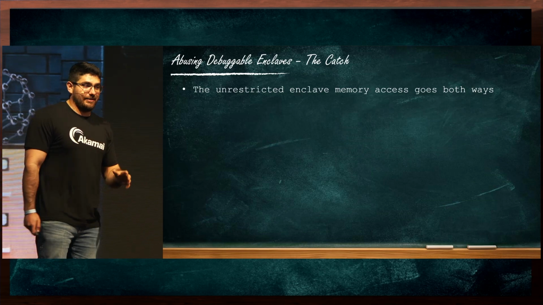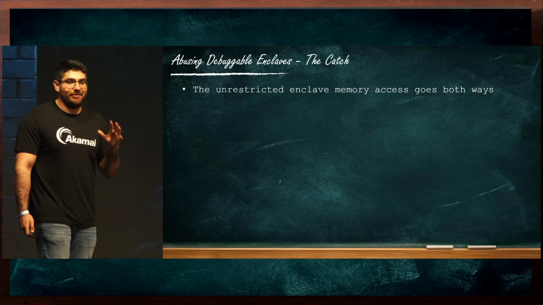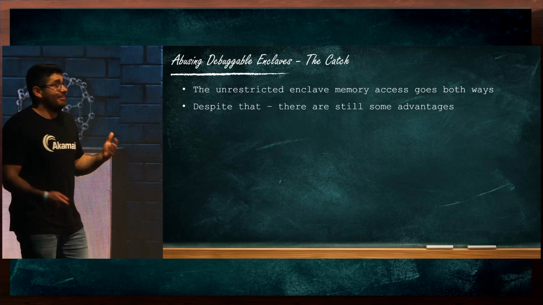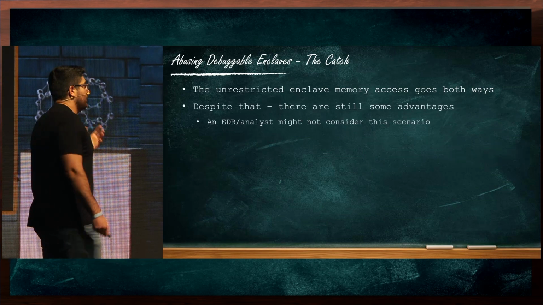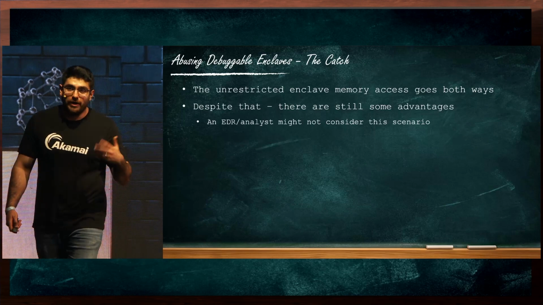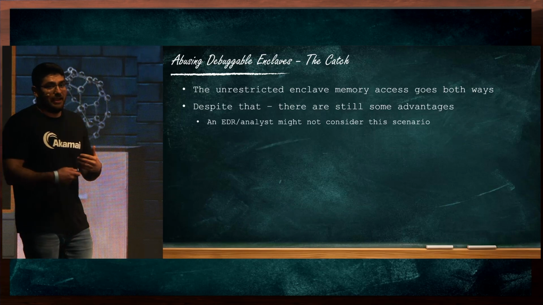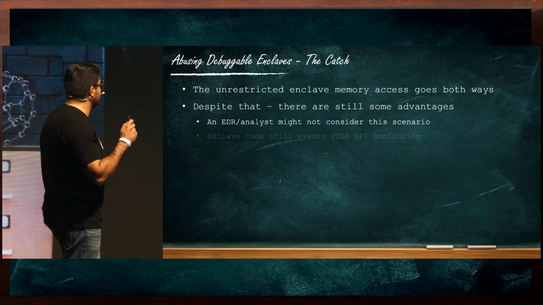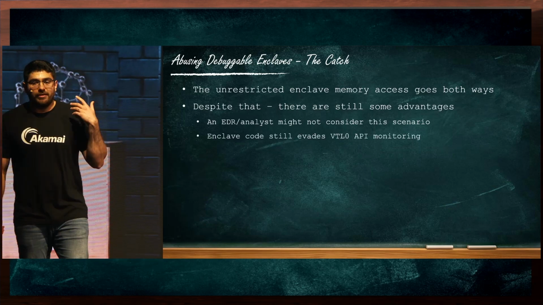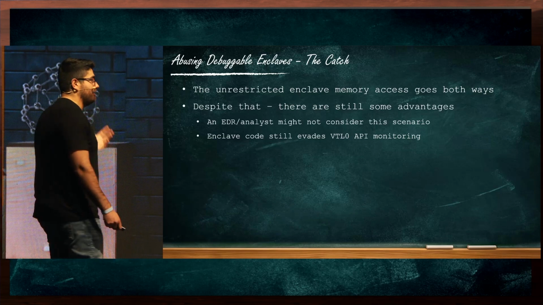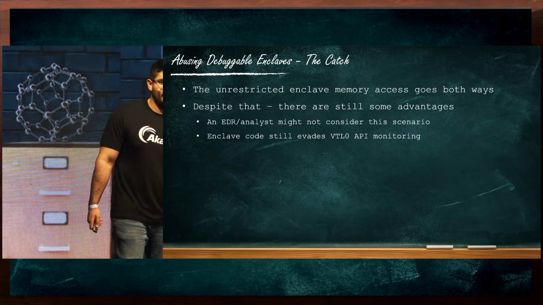But despite that, I do still think that there are some advantages to this technique. First, this is an unusual way to execute code. It is certainly possible that an EDR or an analyst will miss this execution, as it is abnormal. So attackers could utilize it for this reason. And also, we still enjoy the API evasion advantage that I previously described.